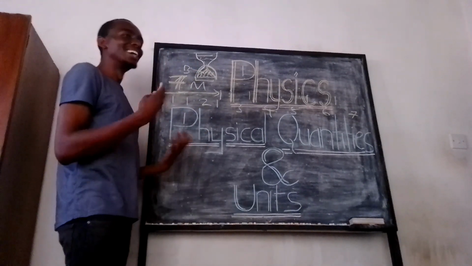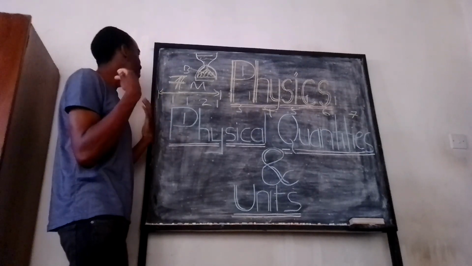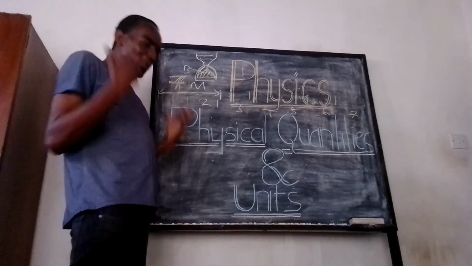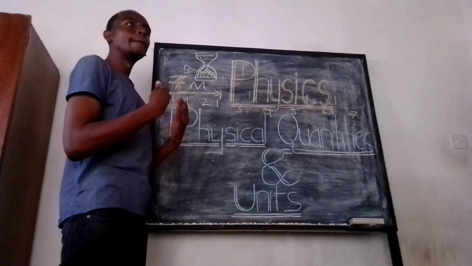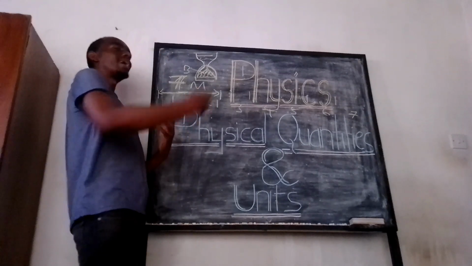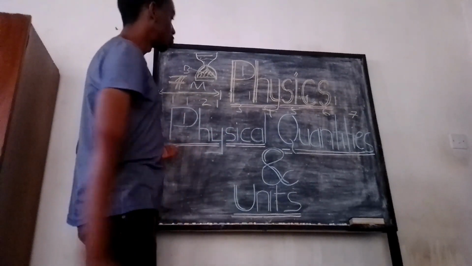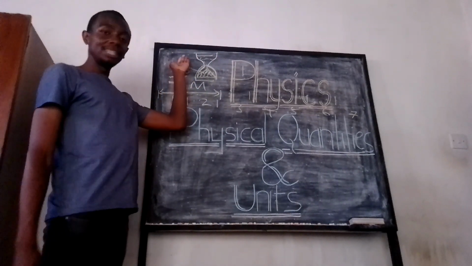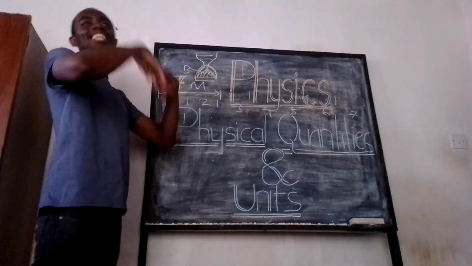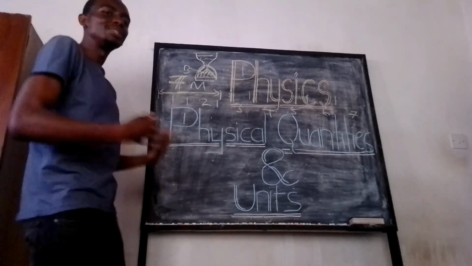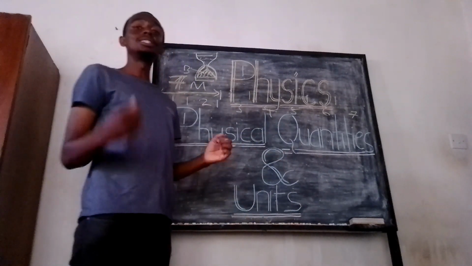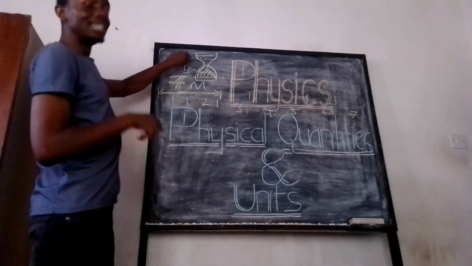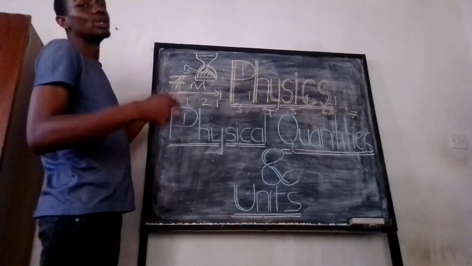I hope, guys, I'm not the best teacher, but I'm trying to make you get an intuitive sense of how we come up with things we call units, when we're trying to measure the physical quantities in nature. So time is a physical quantity. We know that because it's something that exists in reality. We can all agree that time is moving, time is elapsing. So it's something that's physical. And the quantity part comes when we begin trying to measure it. And through this, we know that we're able to measure it.